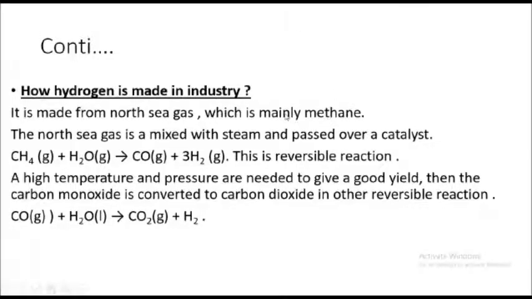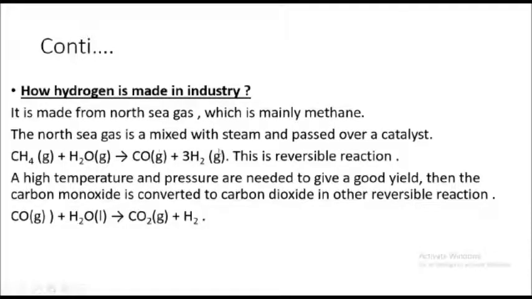That compound is mainly methane. Besides methane, there are other compounds made from hydrogen atoms: ethane, propane, and butane. So the first four alkanes are the gases, mostly methane. For this topic, how hydrogen is made in industry, you should remember that North Sea gas is composed of the first four alkanes: methane, ethane, propane, and butane. Mainly it is methane, CH4.